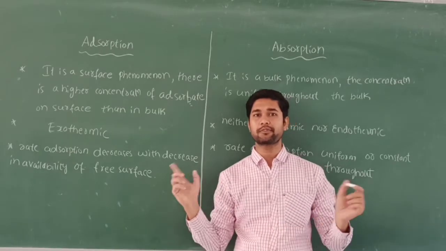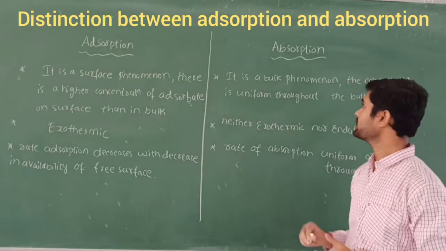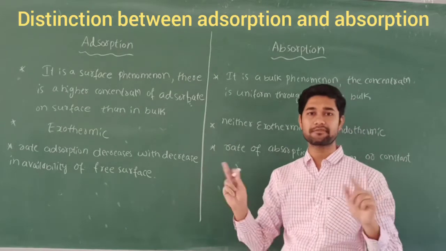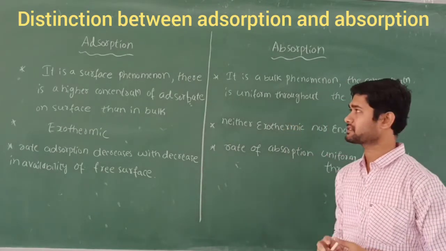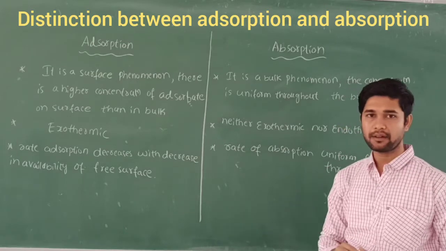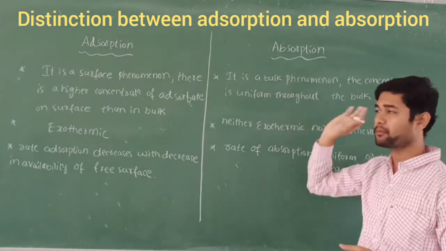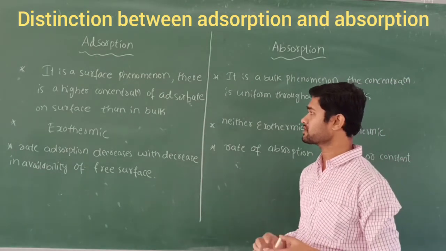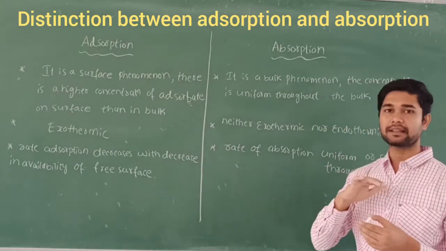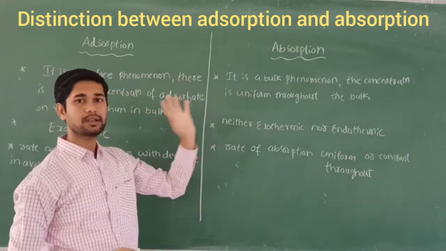After studying the two phenomena, let us study the distinctions between adsorption and absorption. What are the differences? Let's study here. Adsorption, you know the definition very well. It is a surface phenomenon, whereas absorption comes under the bulk phenomenon. There is a higher concentration of adsorbate on the surface than in the bulk, whereas in absorption the concentration is uniform throughout the bulk.